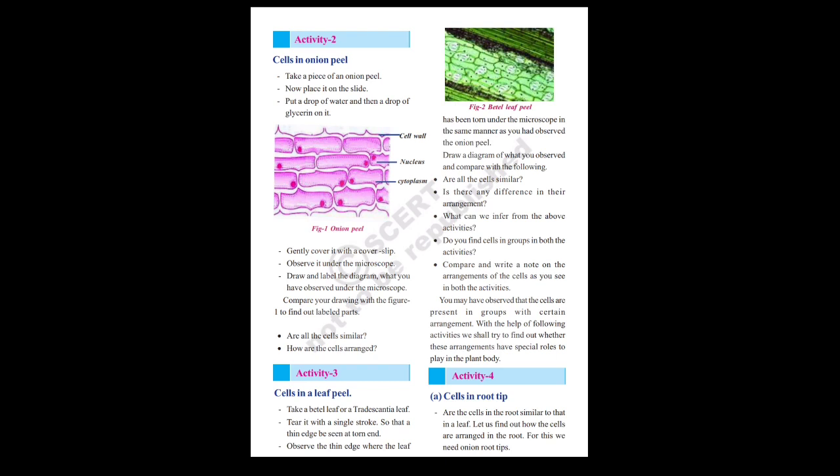Second, is there any difference in their arrangement? Yes, of course, there is some difference in the arrangement. Third, what can we infer from the above activities? We can infer that the cells in the onion peel are completely different from the cells present in the betel leaf.